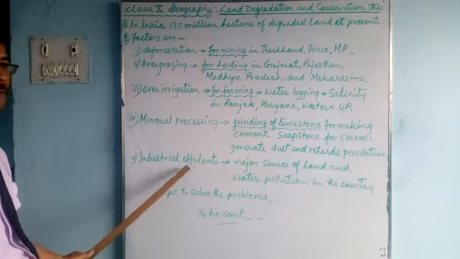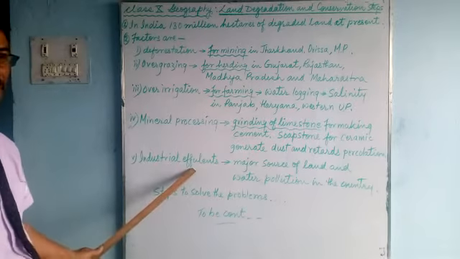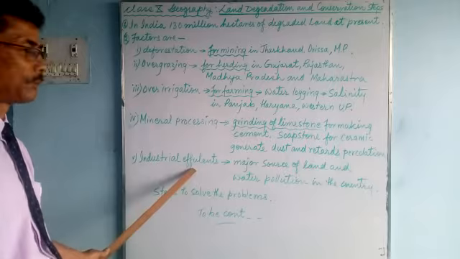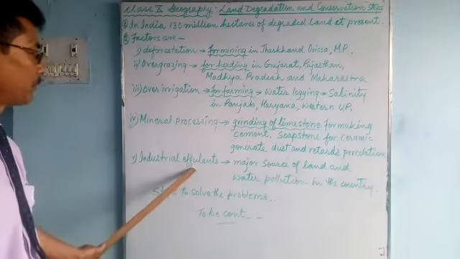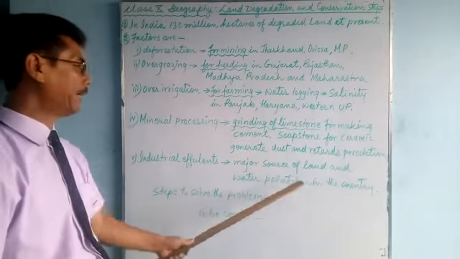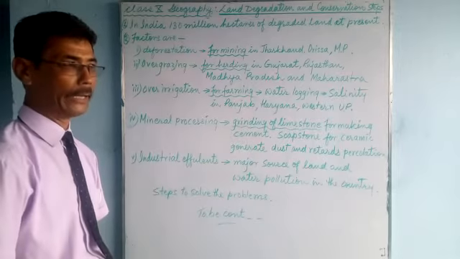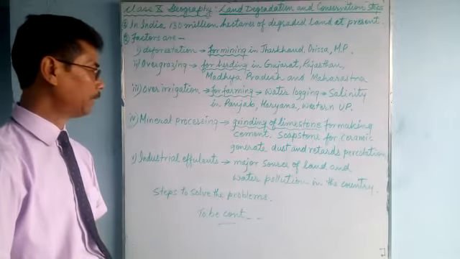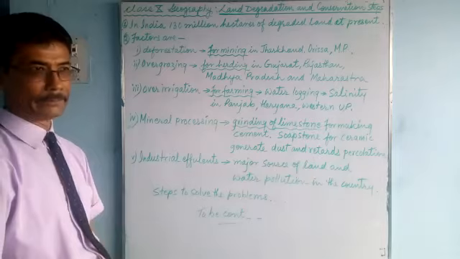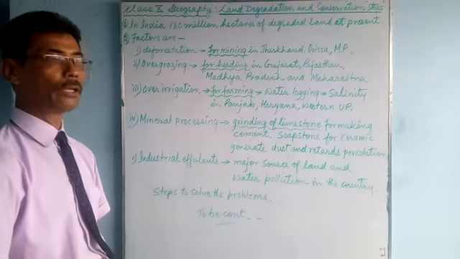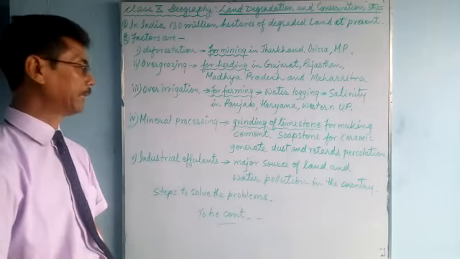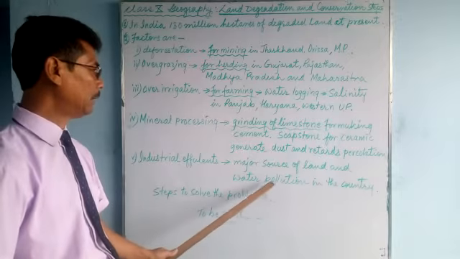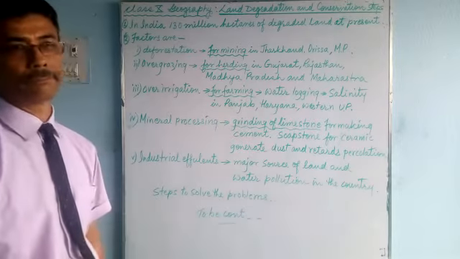Next one, industrial effluents: liquid waste, a major source of land and water pollution that will degrade the soil as well as water. The quality of the land and water will go down, especially in our country.